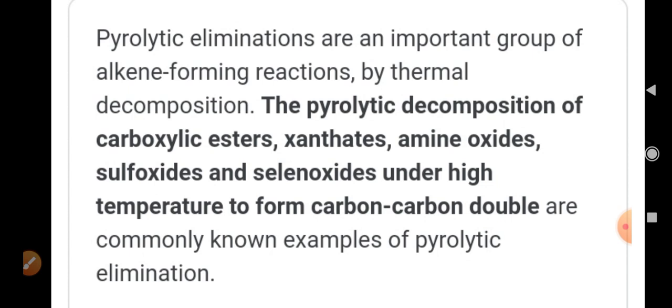This pyrolytic elimination is one of the important groups of alkene forming reactions, which takes place in the presence of high heat energy, due to which it is also known as a thermal decomposition reaction.